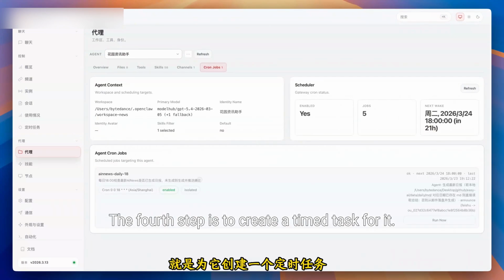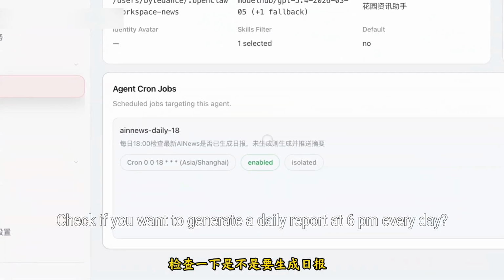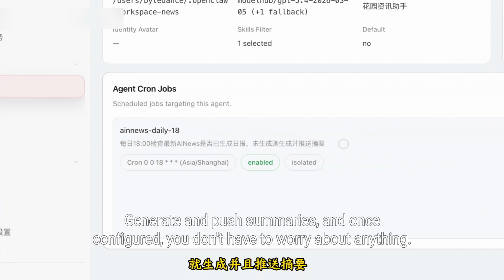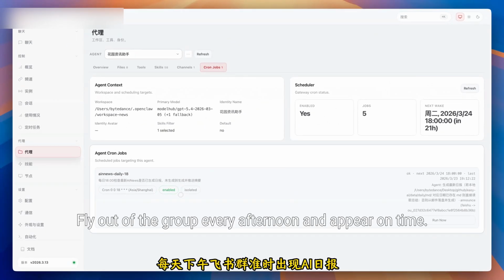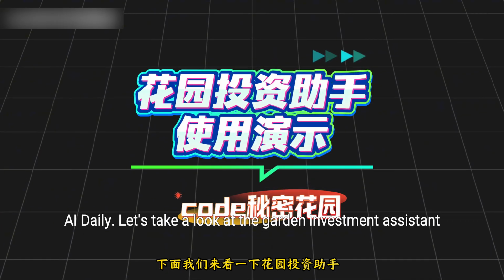The fourth step is to create a scheduled task for it. It checks whether to generate a daily report at 6 p.m. every day, and if necessary, generates and pushes summaries. Once configured, you don't have to worry about anything. Every afternoon in the group, the AI Daily will appear on time.